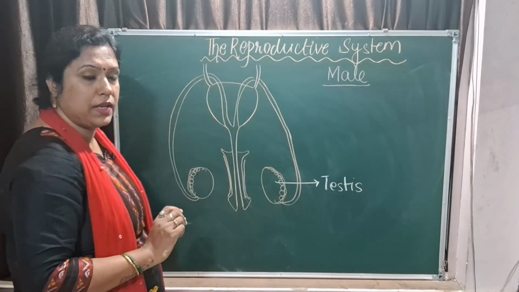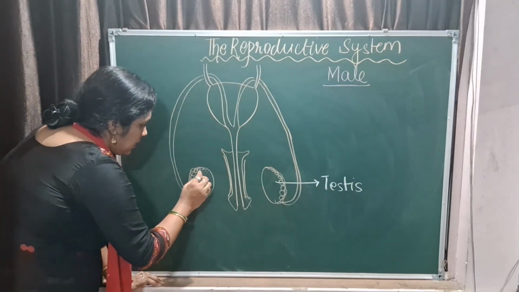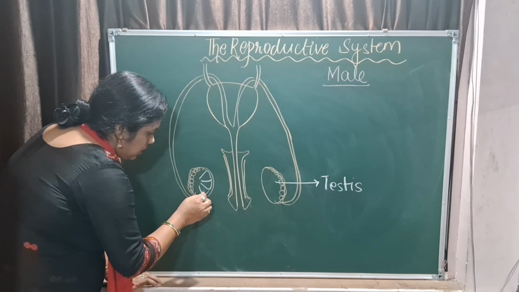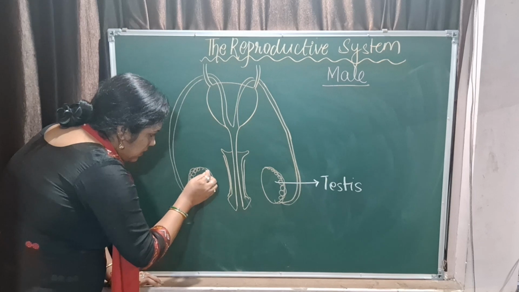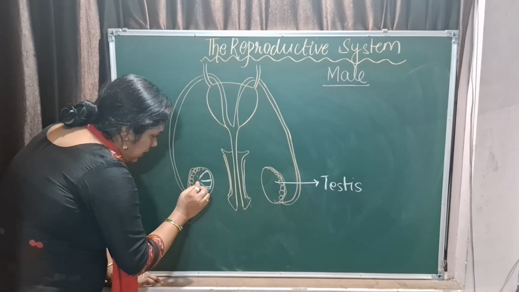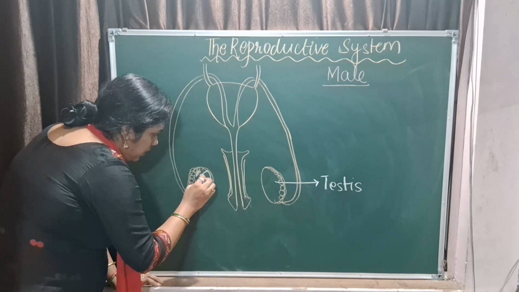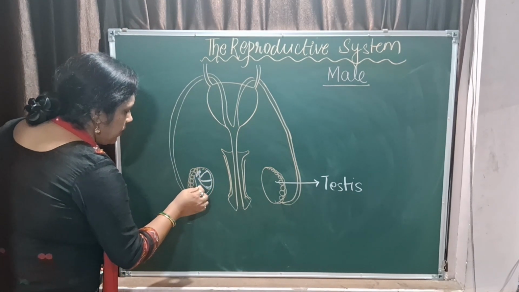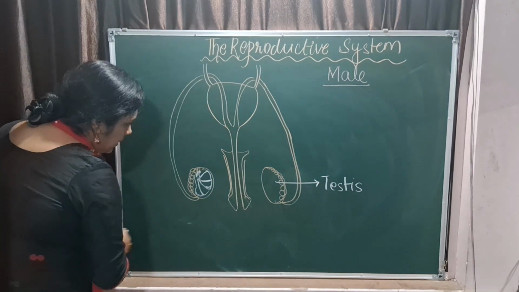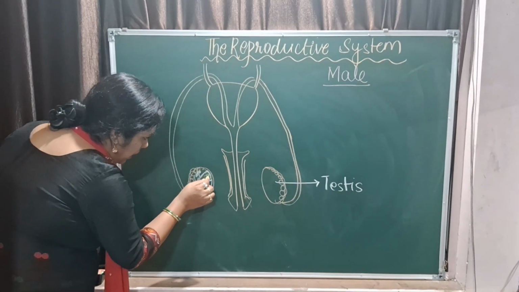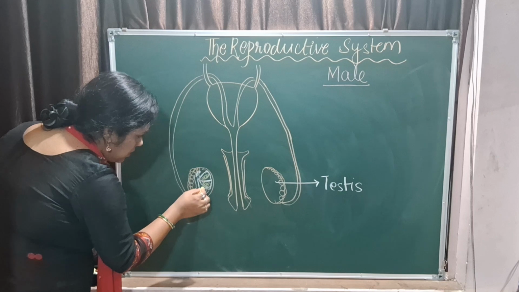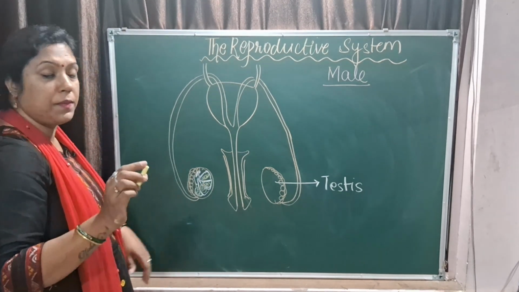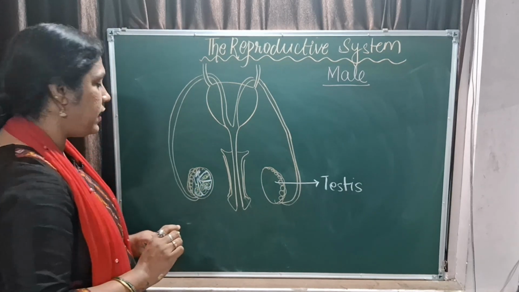What is the testis comprised of? A testis contains a lobular structure. You can see this. This is the structure. Inside that there are ducts, the ejaculatory ducts. Around 12 to 14 ejaculatory ducts are there. Inside these compartments you have seminiferous tubules, and these white ones are the interstitial cells or the Leydig cells.